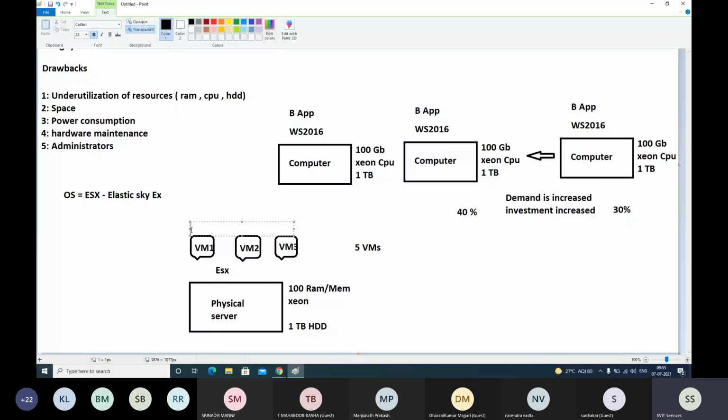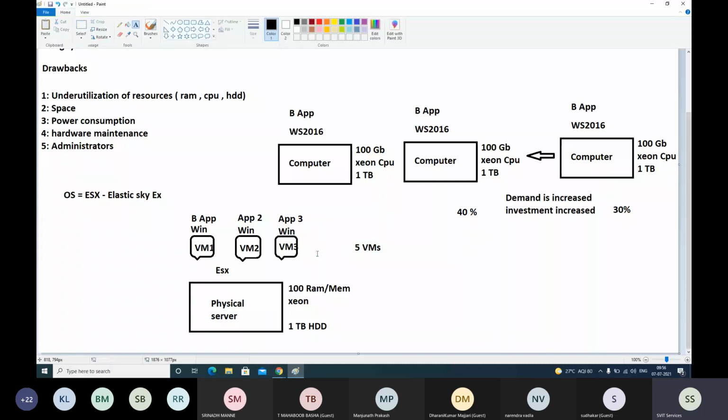Install Windows operating system, install application 1, application 2. Here also you can install Windows or Linux, whichever OS that you want. You can install application 3, install some. Okay, like this. So on each virtual machine, we will install one operating system and one business application.